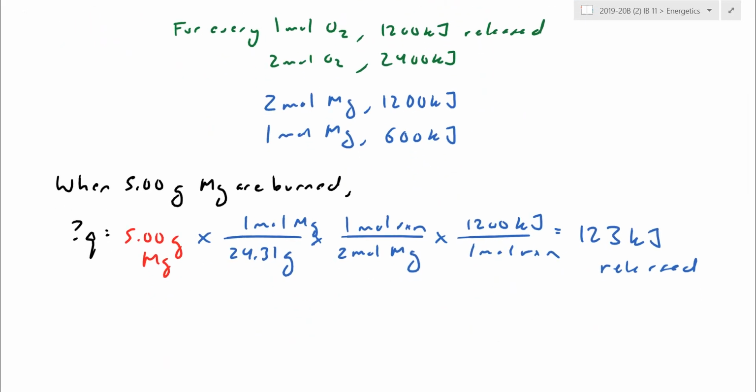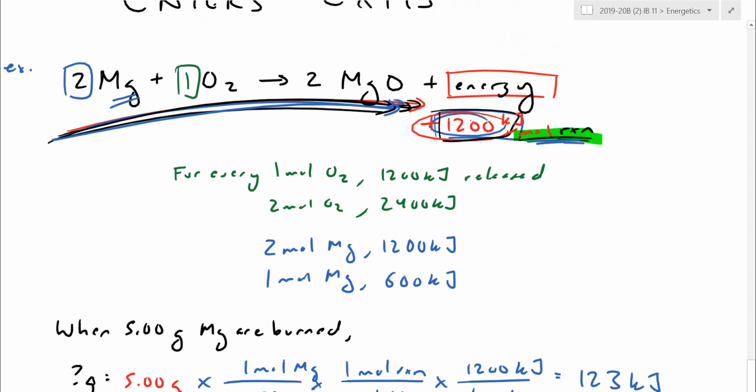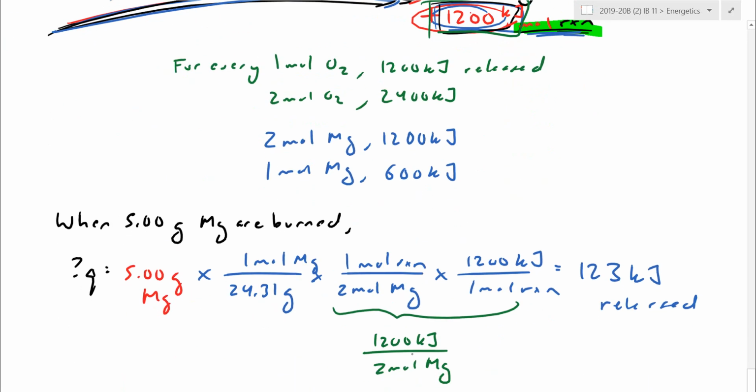It's a little bit cumbersome. I know this part here looks a little scary. Why moles of reaction, things like that. It's a little bit cumbersome to write that in 2 steps. So usually what we do instead is we say 1200 kilojoules per 2 moles of magnesium. I sort of imply, yeah, I know how to read this statement once. Reading this statement once is not only 2 moles, it also is 1200.